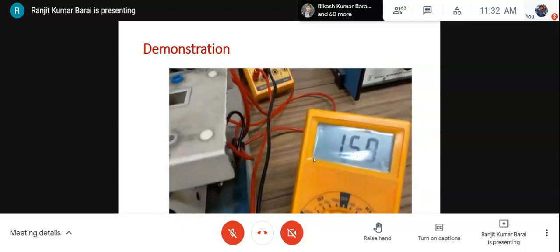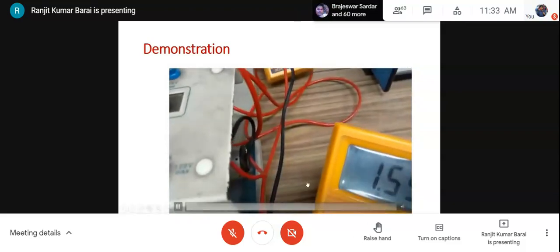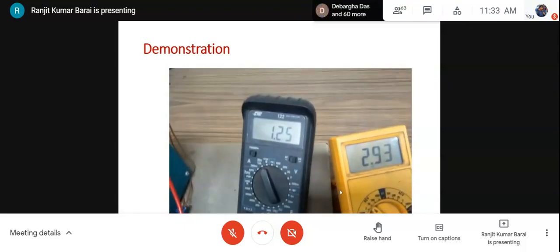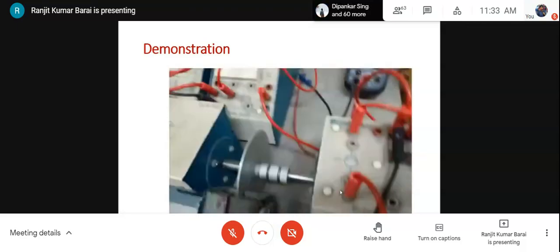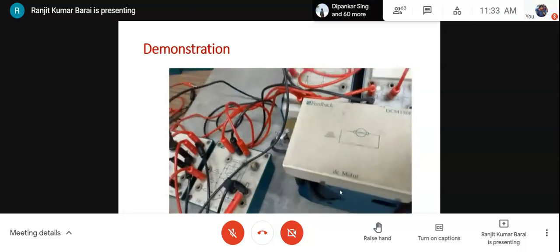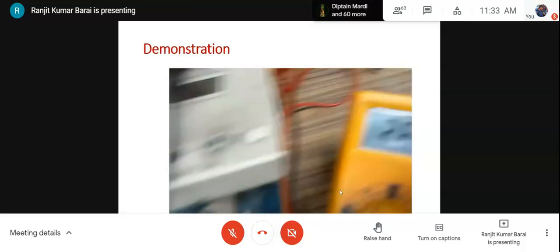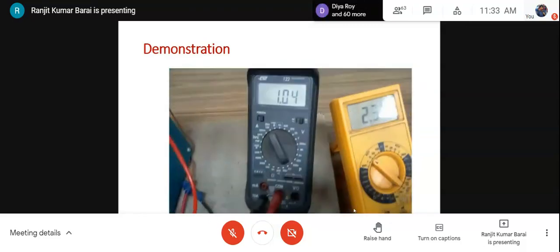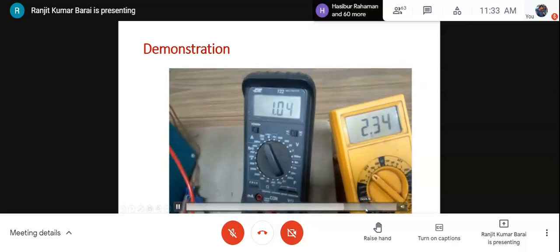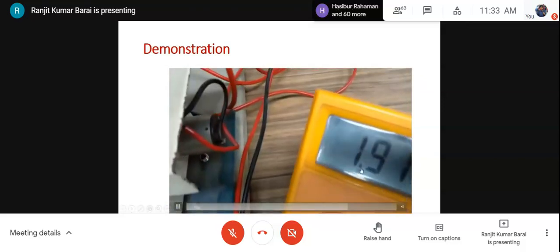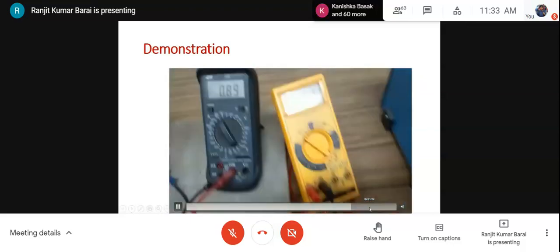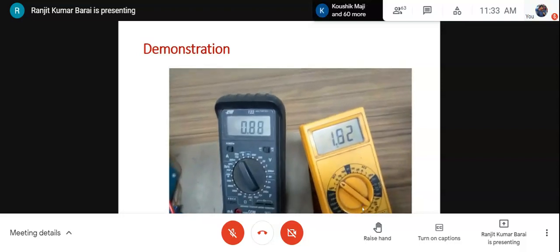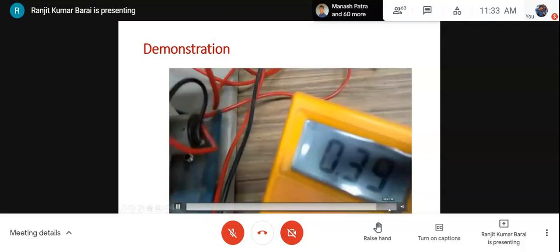So we'll first go on increasing, then we will start decreasing. So increasing. Now we are decreasing.